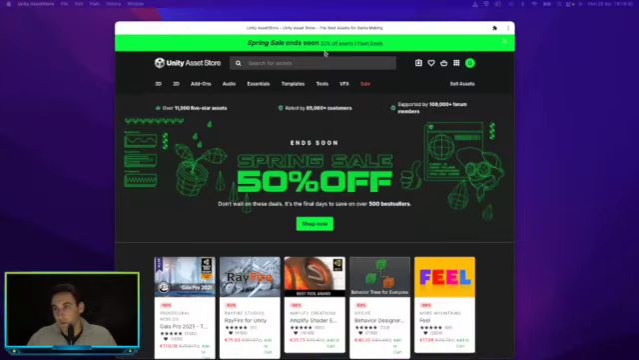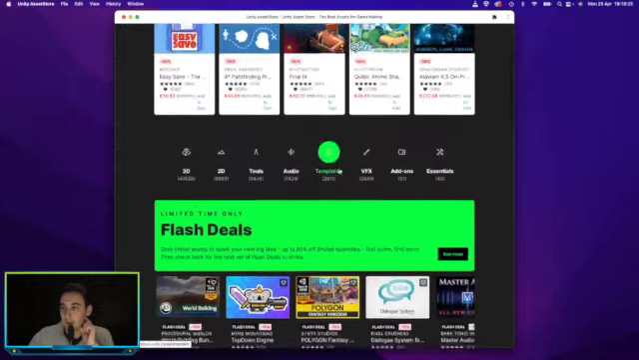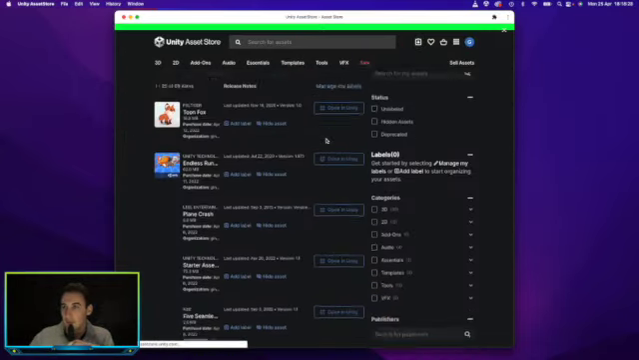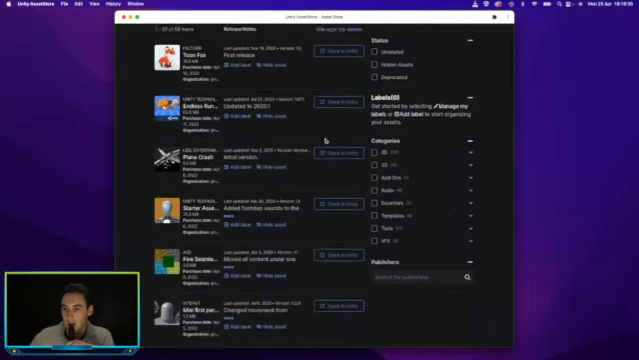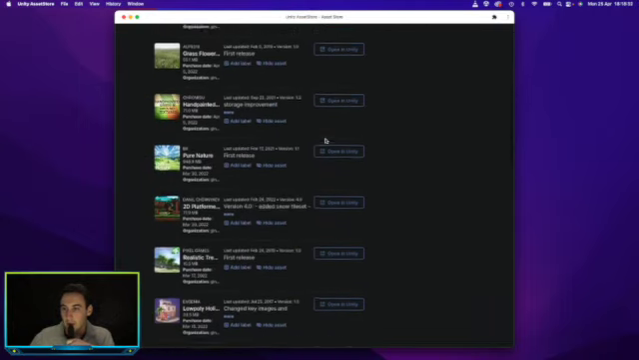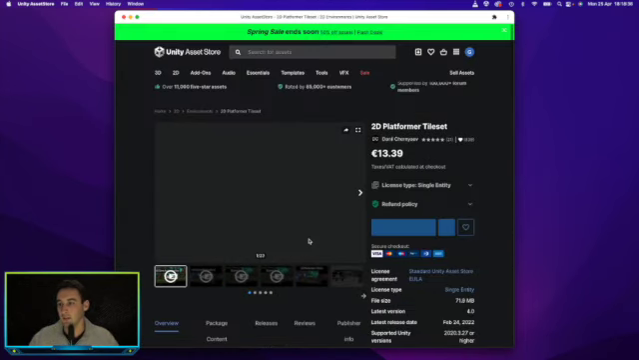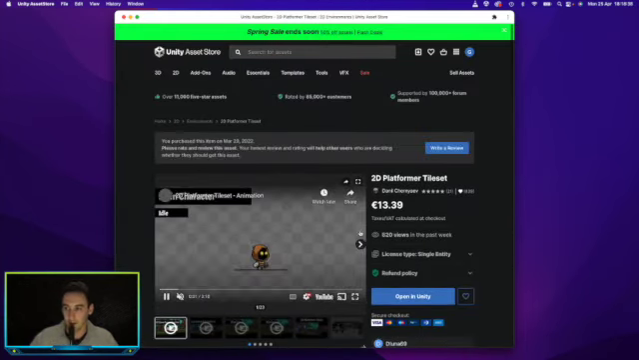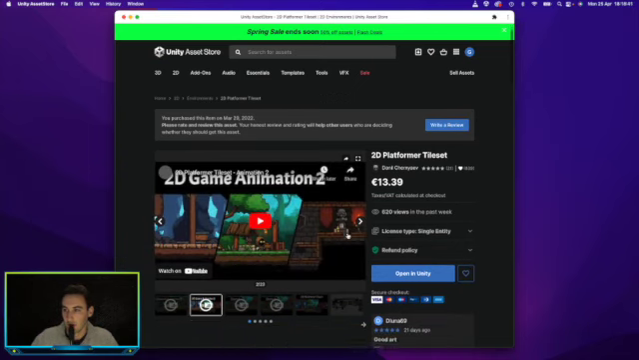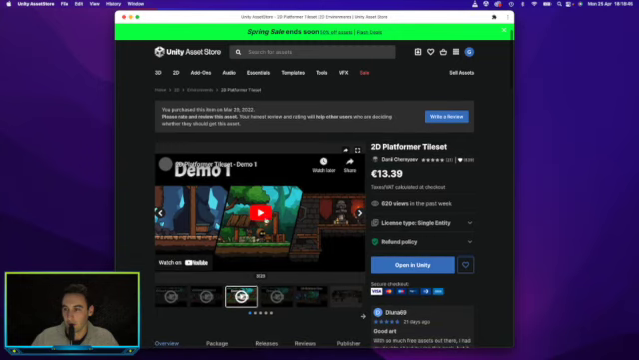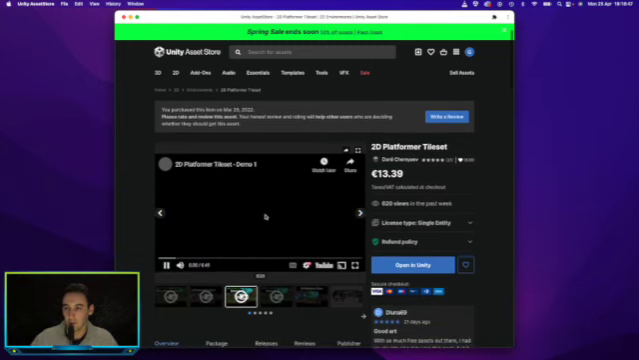Let's just switch this. So we're going to be using an asset pack that comes from the Unity asset store. It is a paid asset pack. This is basically it. If we switch to the demo video, I think it is demo 1. Yeah, so this is basically what we're going to be making.